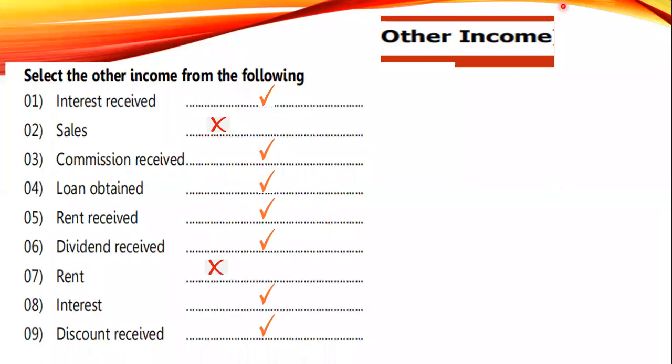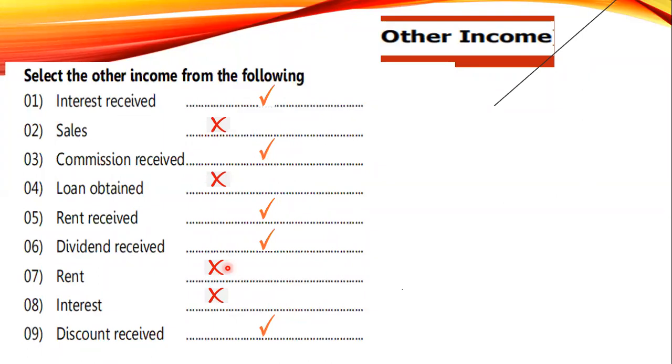So the answer: loan obtained is a liability. Rent received is income, other income. Dividend received, income. Rent means rent received or paid? That's the question.